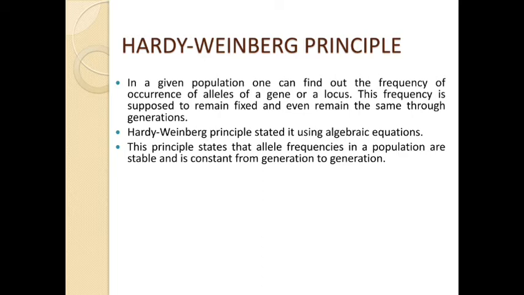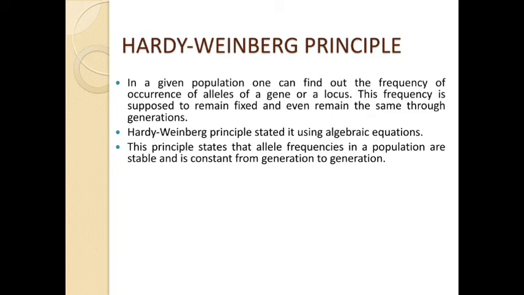So you understood, allele frequency means you can consider it as a percentage. Allele percentage in a population is always stable and constant, and from one generation to the next, it is the same. In the human population, from one generation to the next, human beings are produced and developed, isn't it?